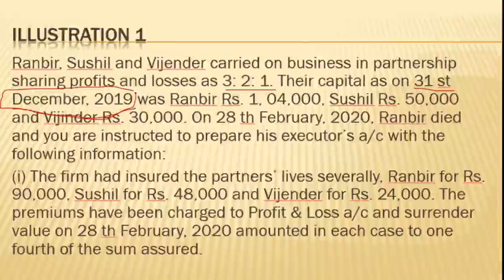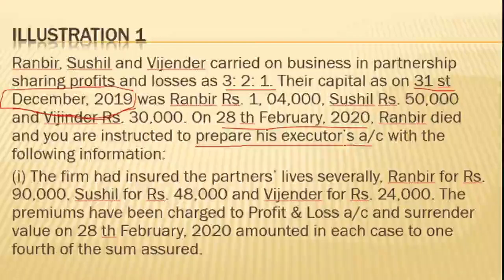On 28th February 2020, that means last balance sheet date was 31st December and he died on 28th February 2020. Ranbir died. So here this information is relevant. So 2 months he was alive. And certain information is given. With this information, they have asked us to prepare the executor's account.